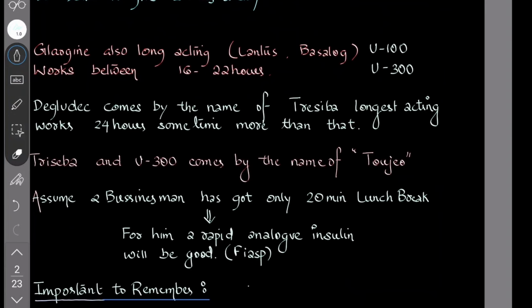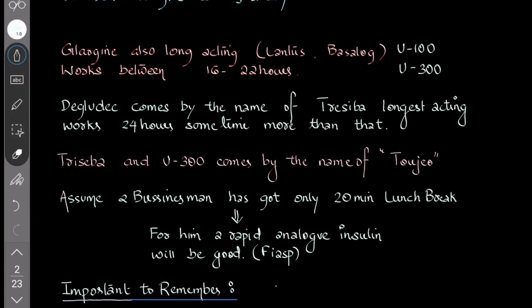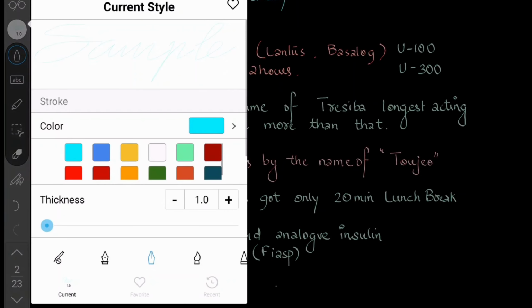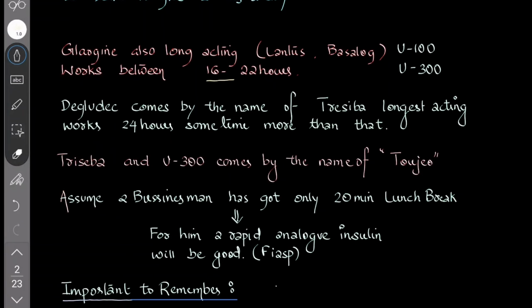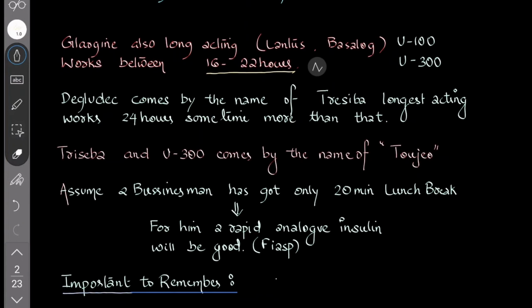Glargine is also long acting. It is known by the names Lantus and Basalog. It works between 16 to 22 hours. Glargine now comes in two forms, U100 and U300. U100 is 100 units per ml, and U300 is 300 units per ml.